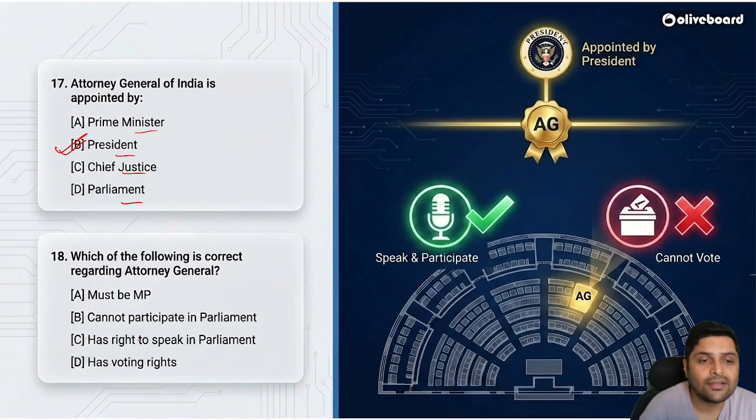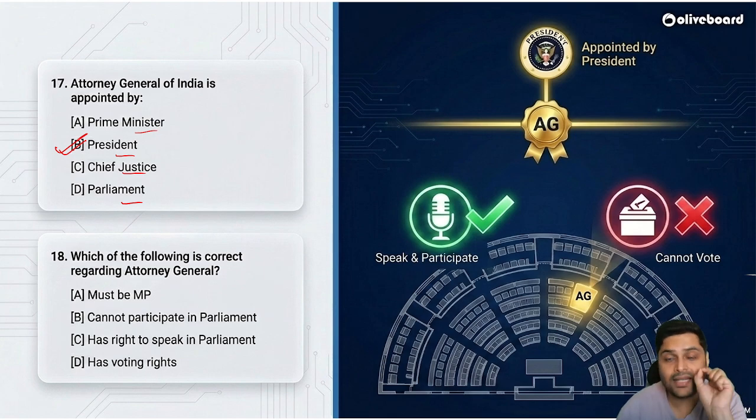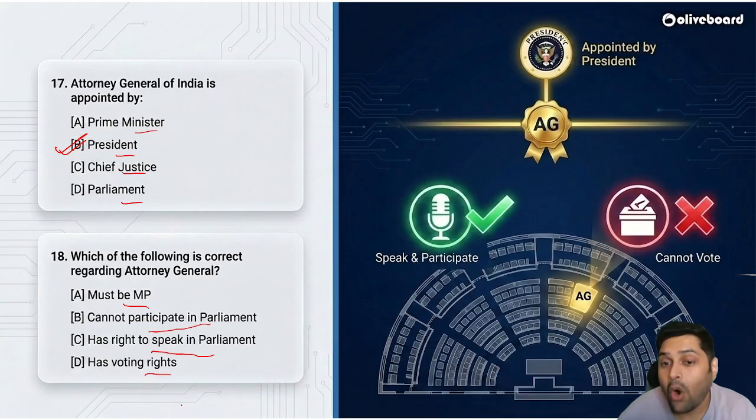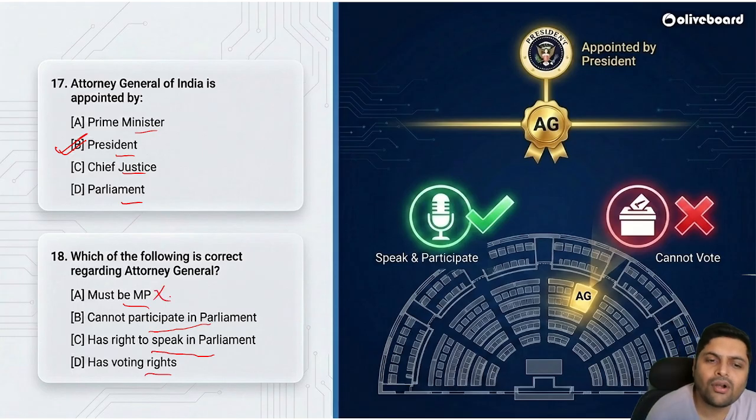Okay. Next, 18th. Which of the following is correct regarding Attorney General? Make sure you're reading the statements properly. He must be MP, cannot participate in Parliament, has right to speak in Parliament, has voting rights. What do you think? A very good question. He need not be an MP, not at all required. If he cannot participate in Parliament, then what is the use? Correct? Has voting rights? No.